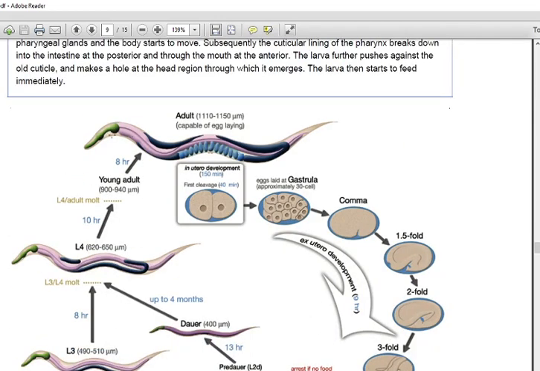Here you can see the worm capable of egg laying. The adult is 1110 micrometers long. The eggs develop in the uterus. The first cleavage occurs, and when the eggs are laid, they are already in the gastrulation stage.